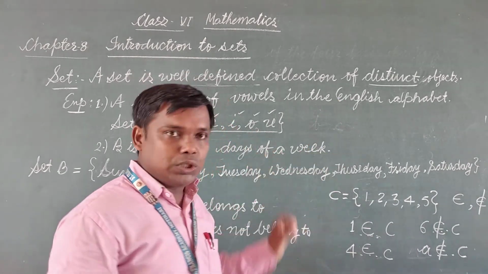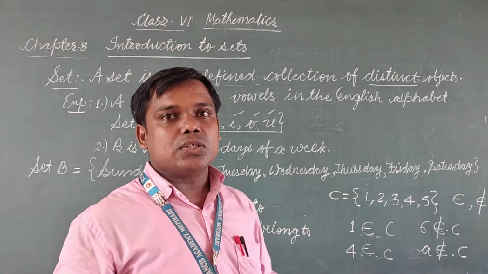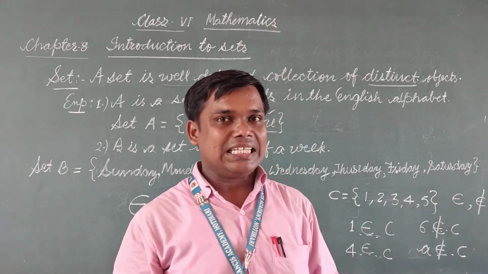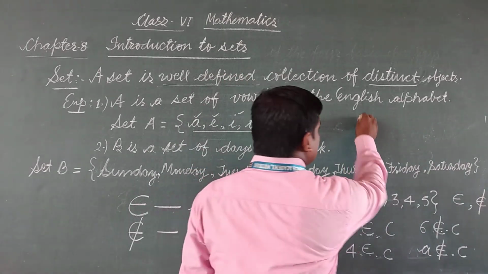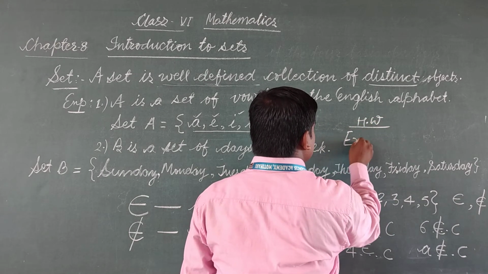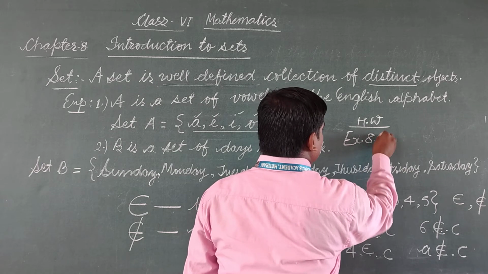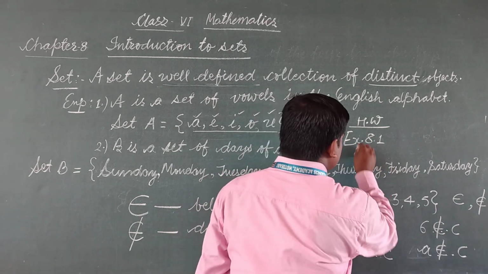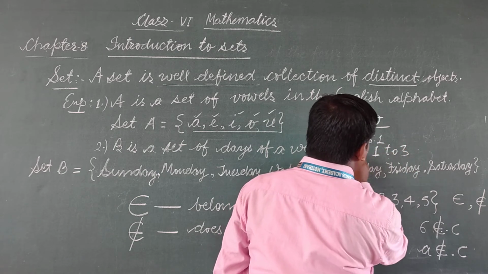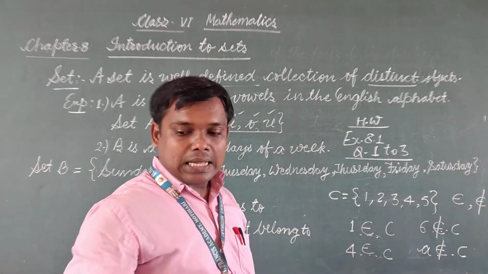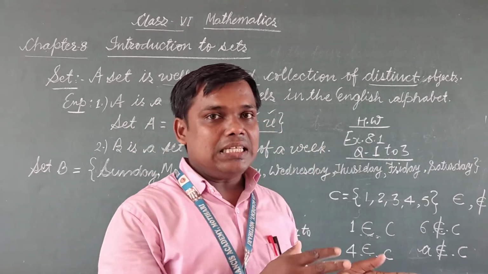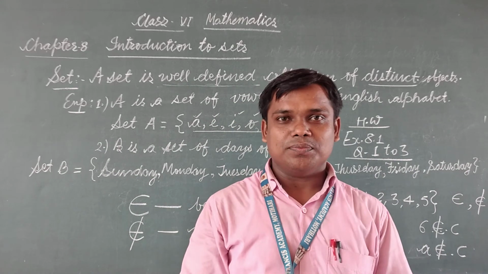I hope you understood today's lecture. In the next class, we will discuss representation of sets. Your homework will be exercise 8.1, questions 1 to 3. Up to 3 we will do. In the next class, I will discuss representation of sets. Then the next questions you will do. Thank you.